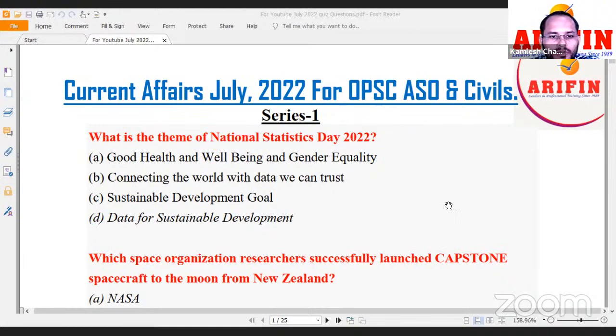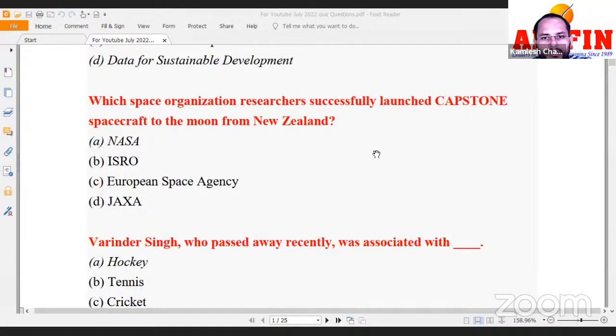Next one: which space organization recently successfully launched the Capstone spacecraft for the moon from New Zealand? It was launched by NASA. Correct. NASA is a basic question. What is the full form of NASA? This is question number one. I hope you know it.